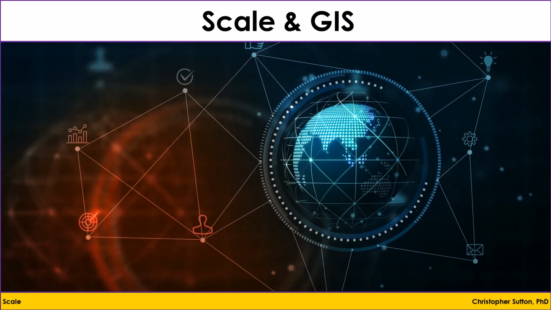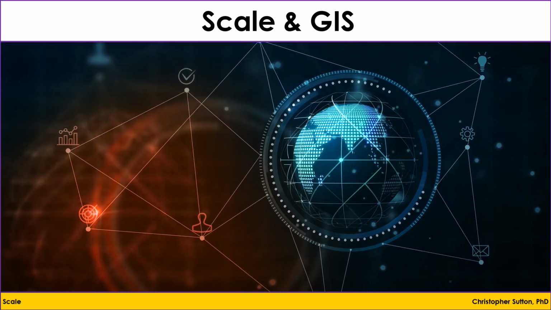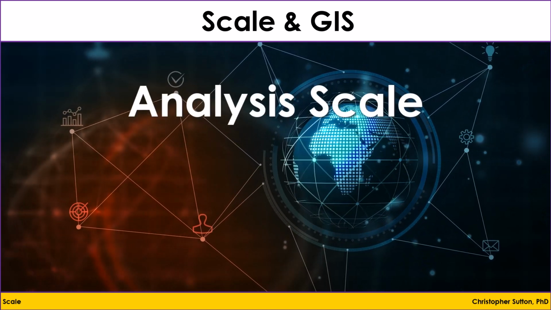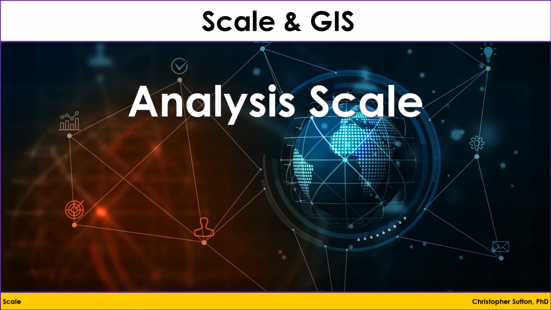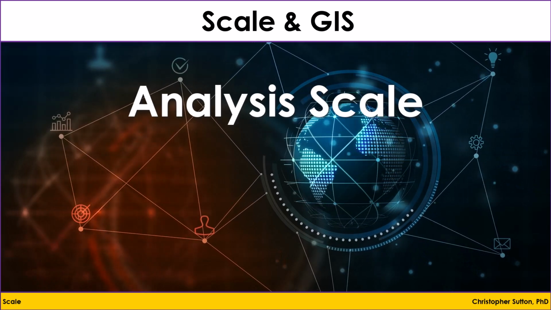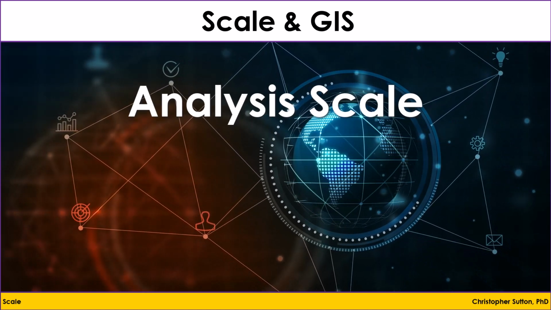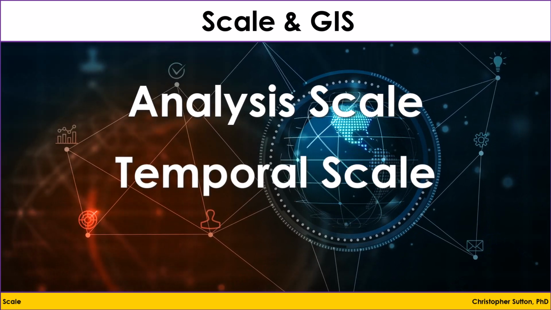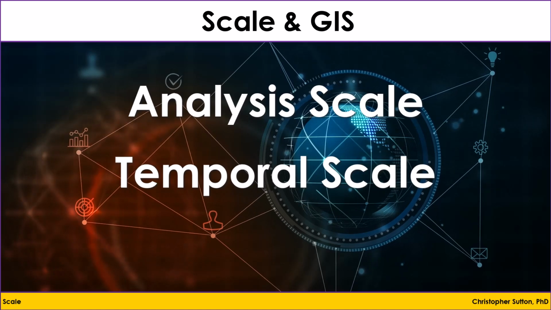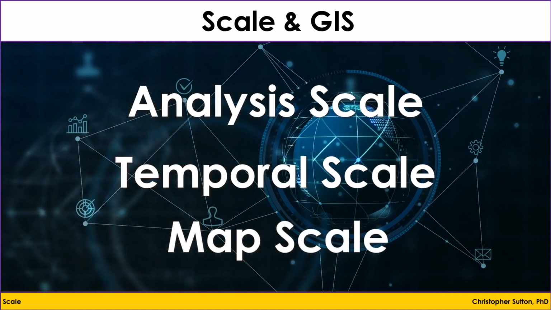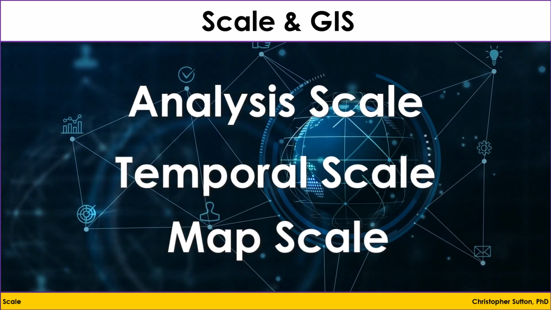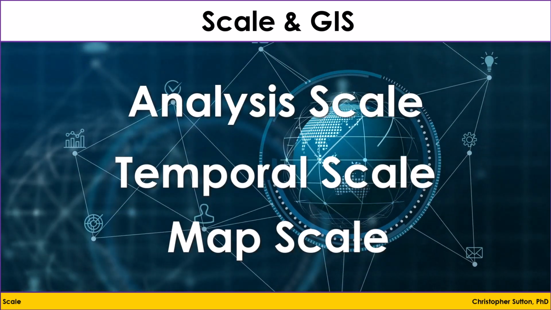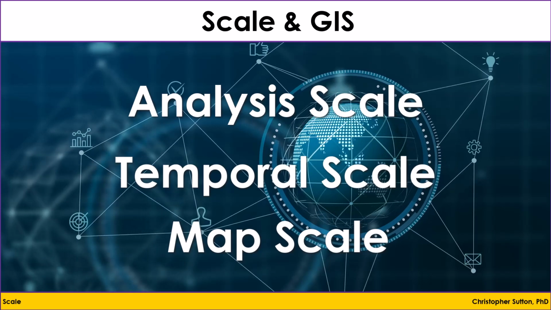We tend to find the term scale used in multiple contexts in GIS. First, we have analysis scale, which is the level of geographic detail at which phenomena are analyzed. There is temporal scale, which is the time frame used for an analysis. And then there's map scale, which is the ratio between distance on a map and the corresponding distance on Earth. Let's look at these in a little bit more detail.